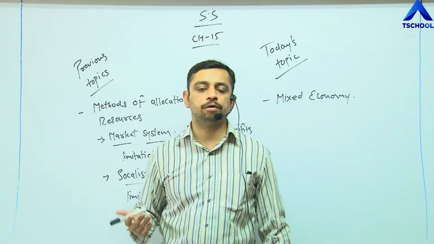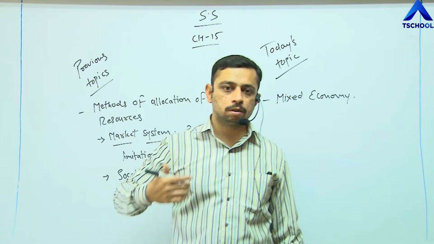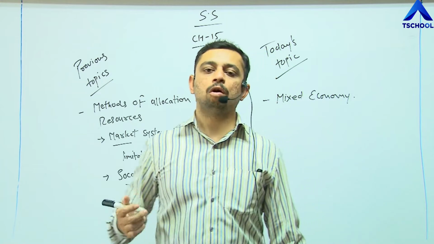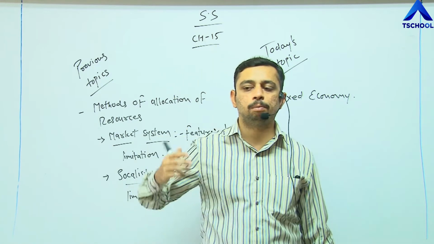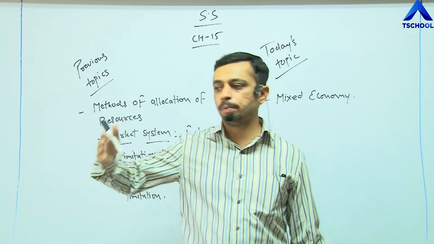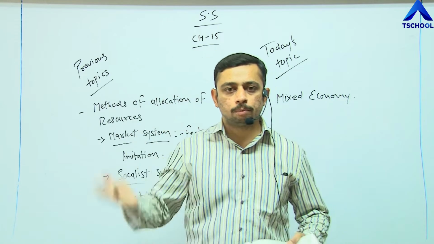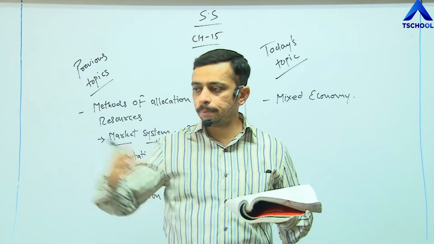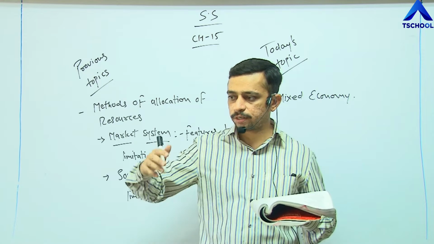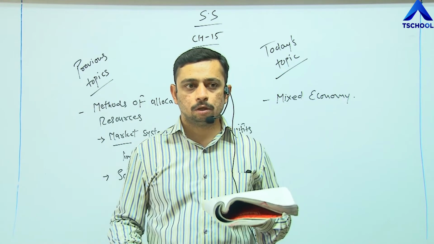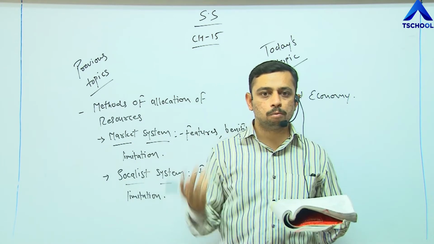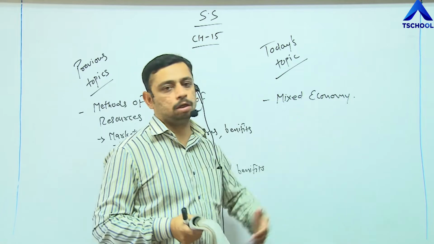And on the other side, if we talk about the socialist system, what is going to happen? It is all about liberalizations, keeping the particular society, the people, in mind. So we are not even focusing on the particular product, we are focusing on the particular people, right? So the profit-centric value would be less. So rather than focusing on only one side, we need to follow mixed economy.